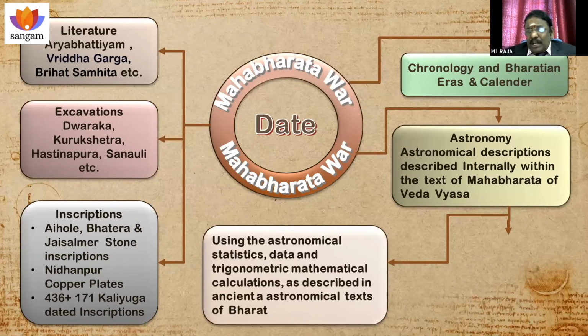In astronomy, there are two types of derivations. One is using astronomical statistics, data, and trigonometric mathematical calculations that were described in the ancient astronomical texts of our nation. So far, I am the only person using this method. All others use various software programs.